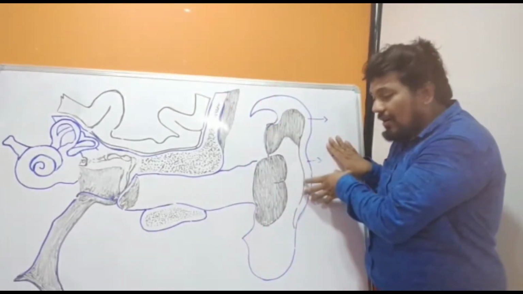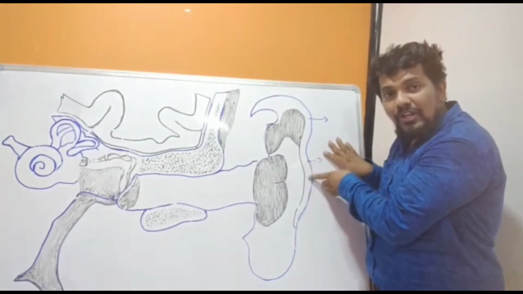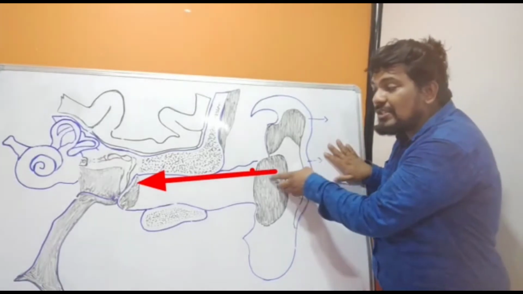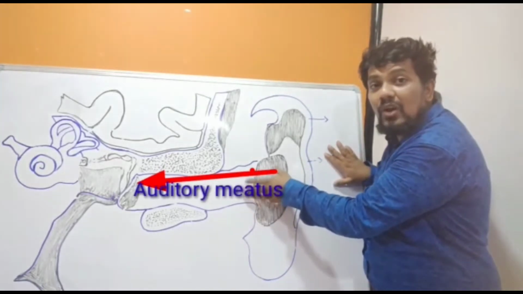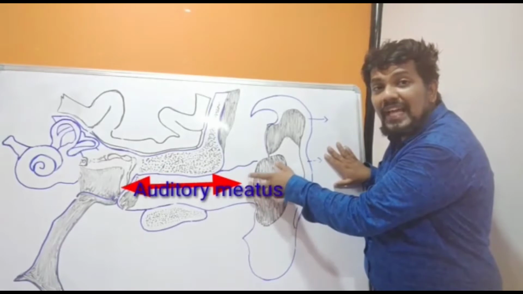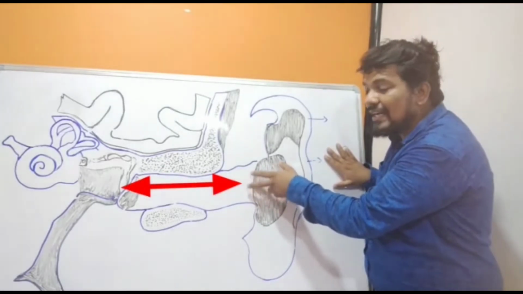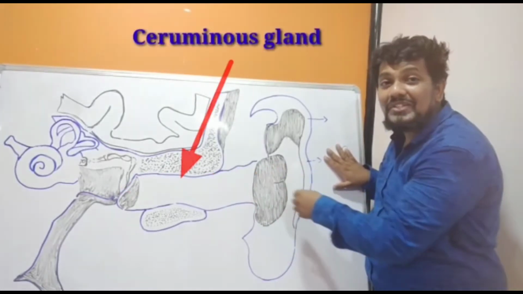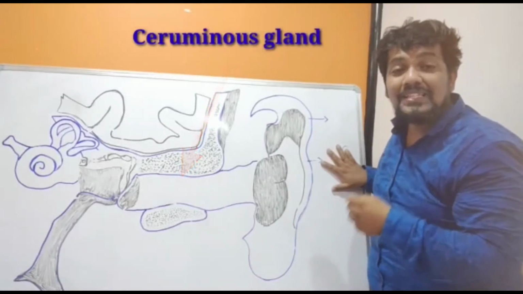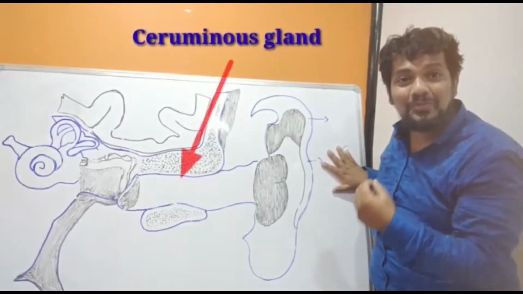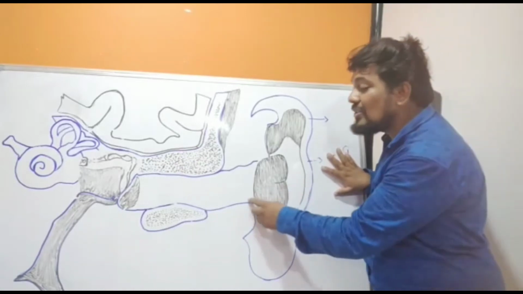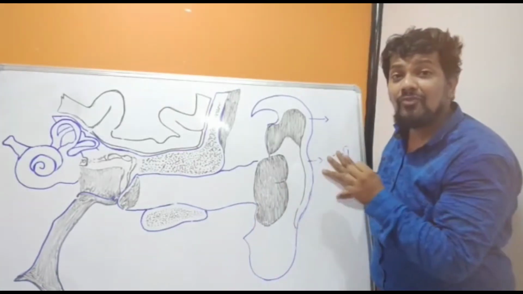From the pinna, that is the auricle, the sound waves reach the external auditory meatus. This external auditory meatus comprises the wax secreting gland, the cerumen secreting gland, known as the ceruminous gland, and it also has hair follicles.